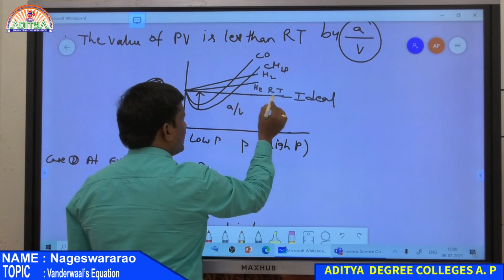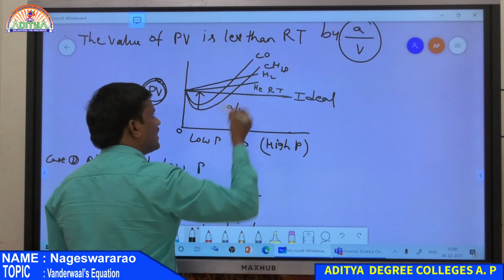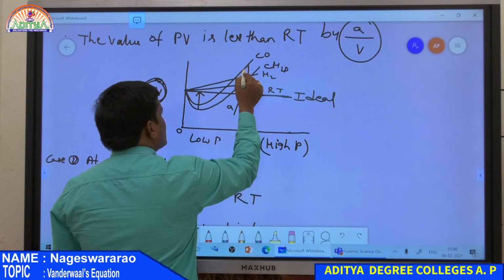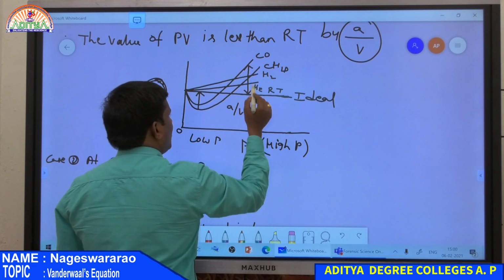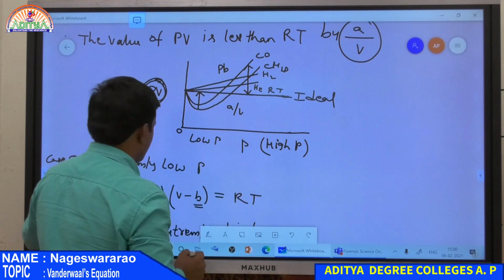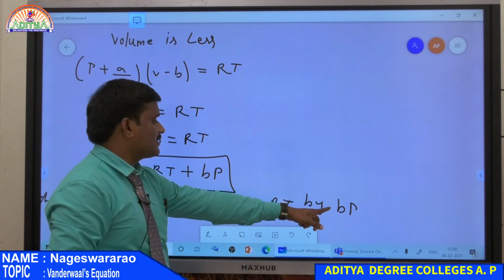So this is RT, but all gases have a value of PV that is greater than RT. How is it greater? All gases have a high value compared to RT, by Pb, as in our equation.